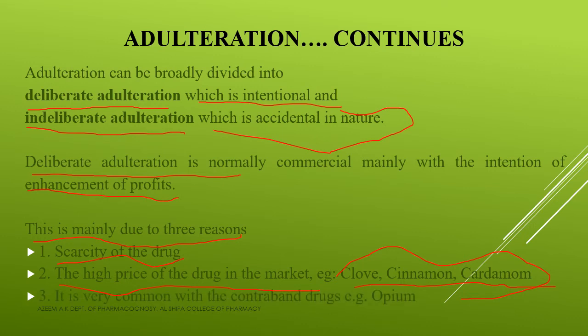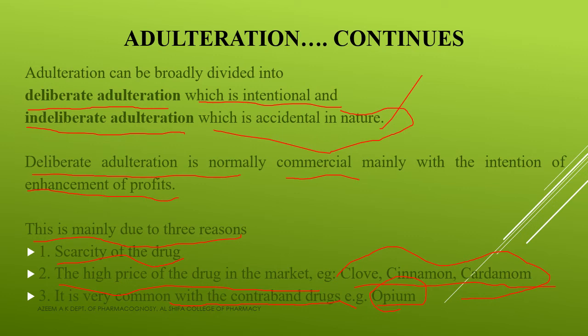Clear? Now the third thing is that it is very common in the case of contraband drugs. If they are banned drugs, there is a chance of this adulteration being done. An example is opium, that is, the substance called karuppu. So adulteration is done in that also. Clear? So adulteration can be broadly divided into two types. One is deliberate adulteration, which is intentional, and the second is indeliberate adulteration, which is accidental in nature. Deliberate adulteration is normally commercial and its main intention is enhancement of profit. Clear?